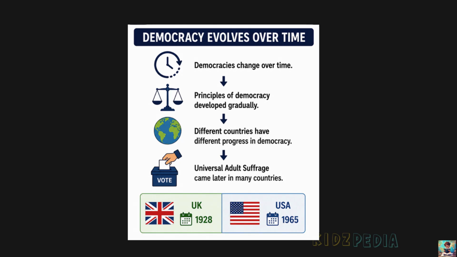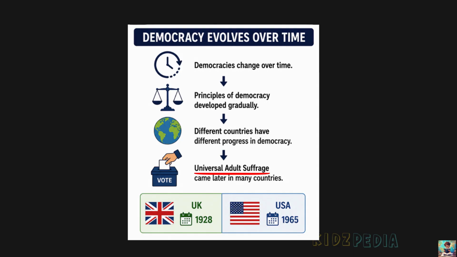As we learned earlier, democracy has changed and improved over time. As democracies developed, their features and principles also changed. Even today, democracies in different countries do not function in exactly the same way. When many countries first became democracies, they did not have all the democratic principles that we have today. One example is universal adult suffrage. Suffrage means the right to vote in elections. So, universal adult suffrage means giving every adult citizen the right to vote without discrimination.